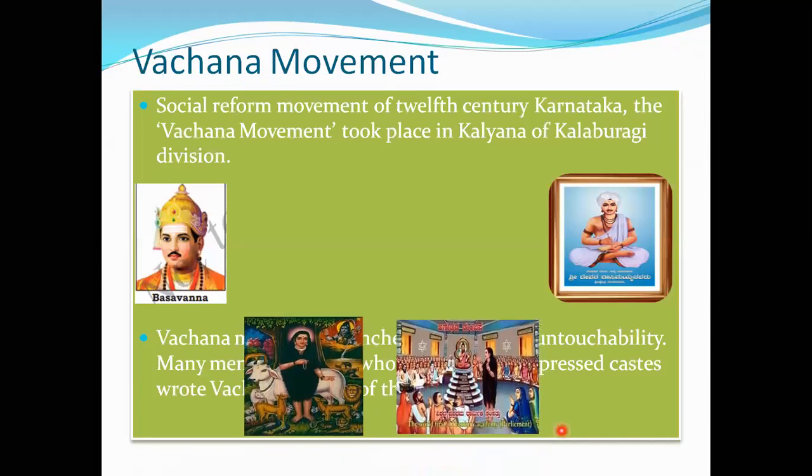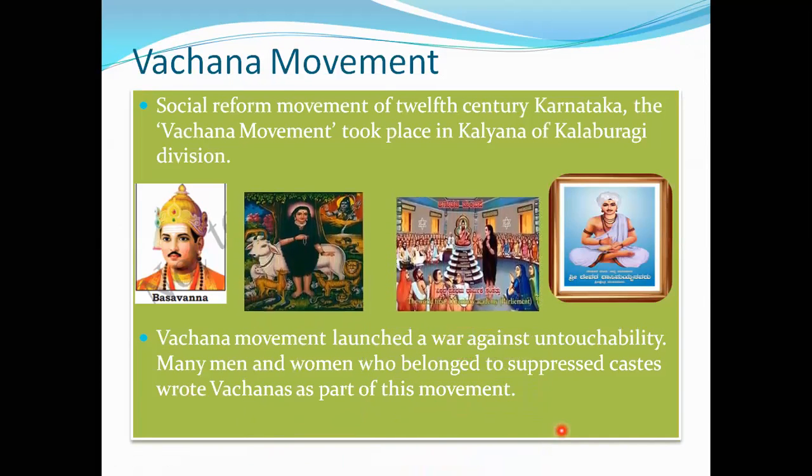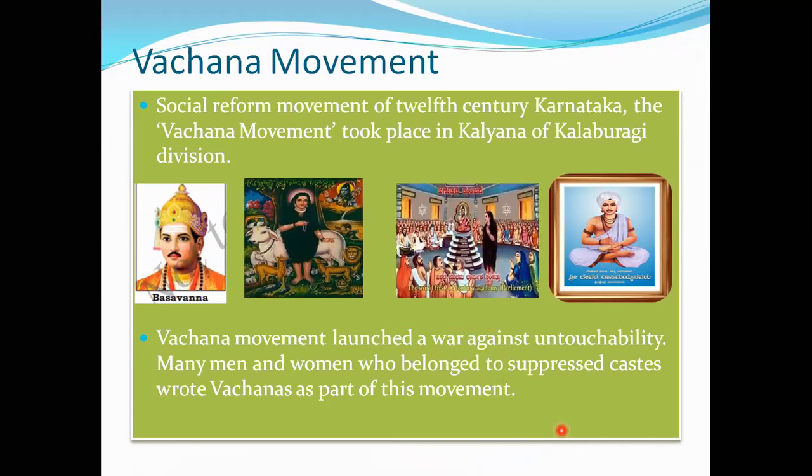Next, the Vachana movement, children. The social reform movement started in the 12th century in Karnataka. That is known as the Vachana movement, which took place in Kalyana of Kalburgi division. The Vachana movement was launched as a war against untouchability.